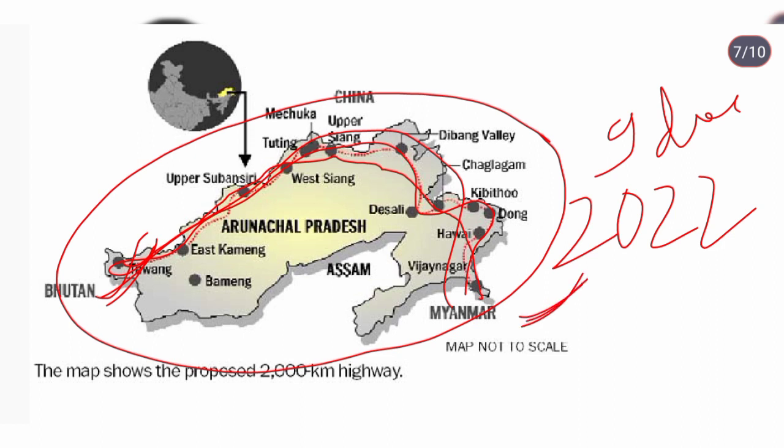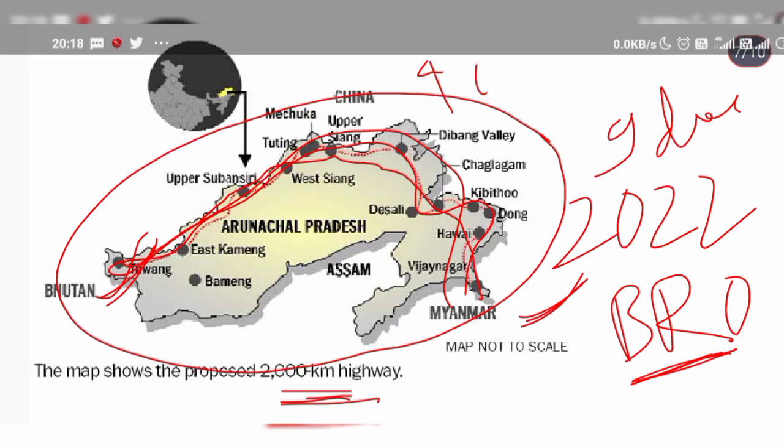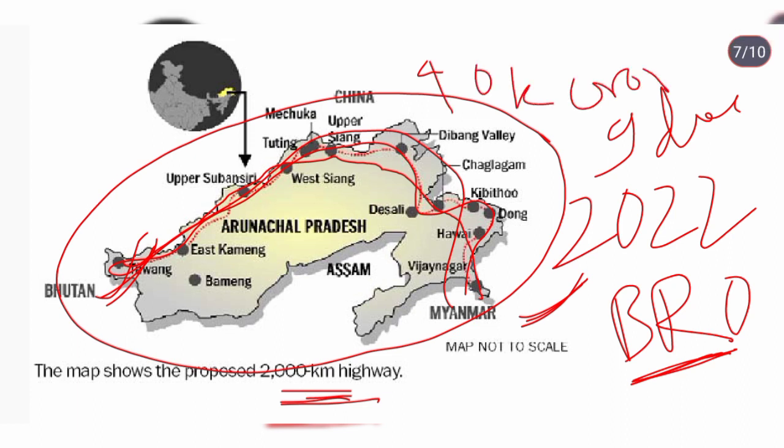It is a 2,000-kilometer highway. You can see that, and by whom has this been done? This has been done by the Border Roads Organisation, which comes under the Ministry of Defense, and around 40,000 crores has been spent on this. That's a huge amount. Yeah, this is good. This is to counter the Chinese infiltrations. Okay, fine. Now we'll move forward.